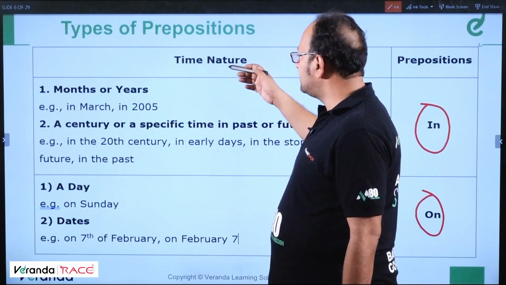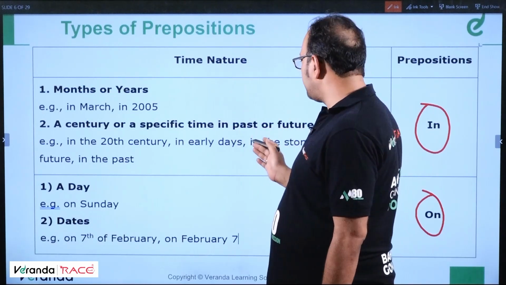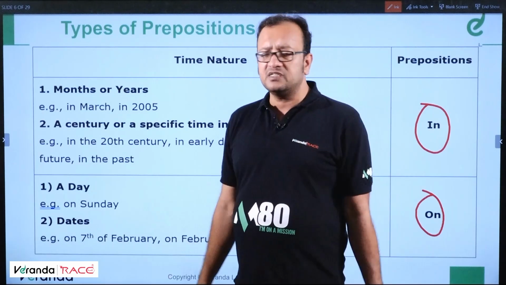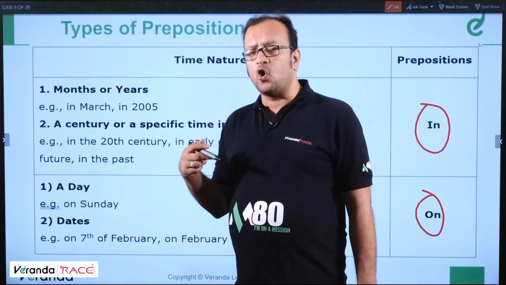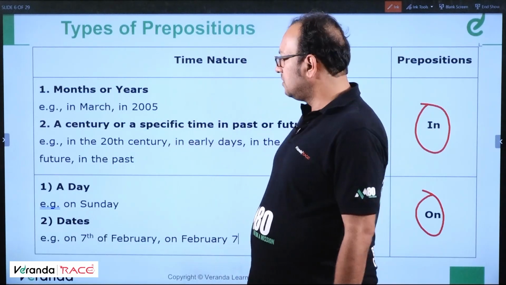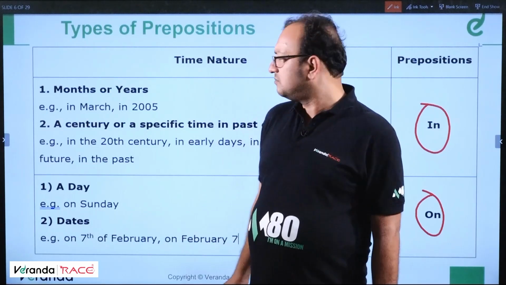So basically, this is the time nature. For months or years, centuries or specific times in the past or future, for longer durations, we use in. On a particular day or date, we use on as a preposition. And at a particular time, a definite point of time, we use at. Moving ahead.